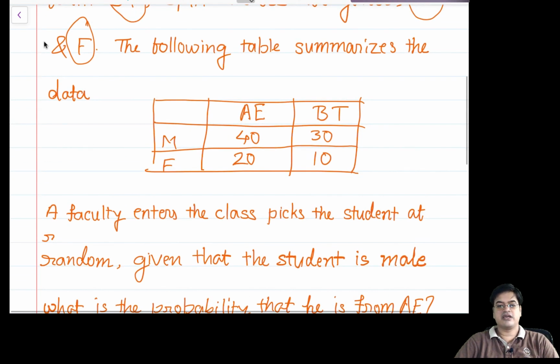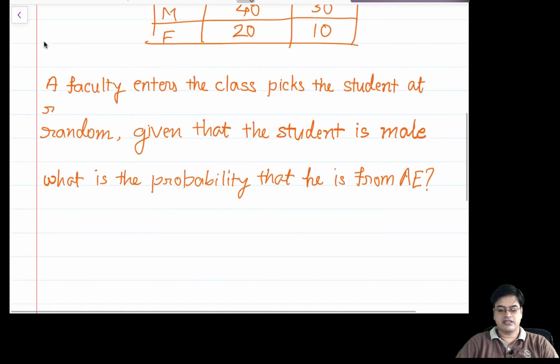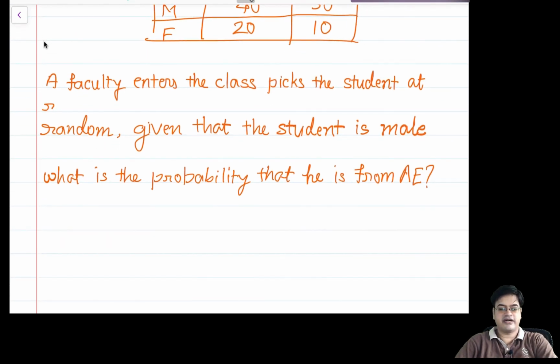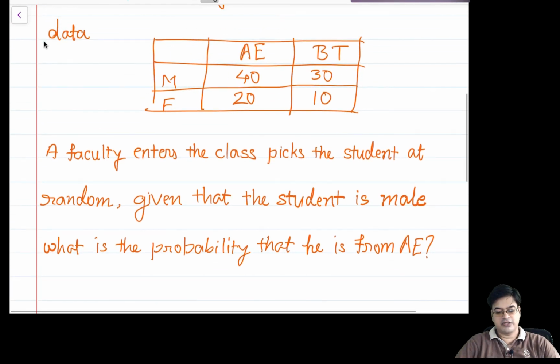Now they are sitting in the class, they are attending the class. A faculty enters the class and picks the student at random. If he picks the student at random, then we want to find that given the student is male, what is the probability that he is from aerospace engineering. Now if you look at the entire probability as a sample space, the way we studied earlier, we were dealing with sample space without any condition.